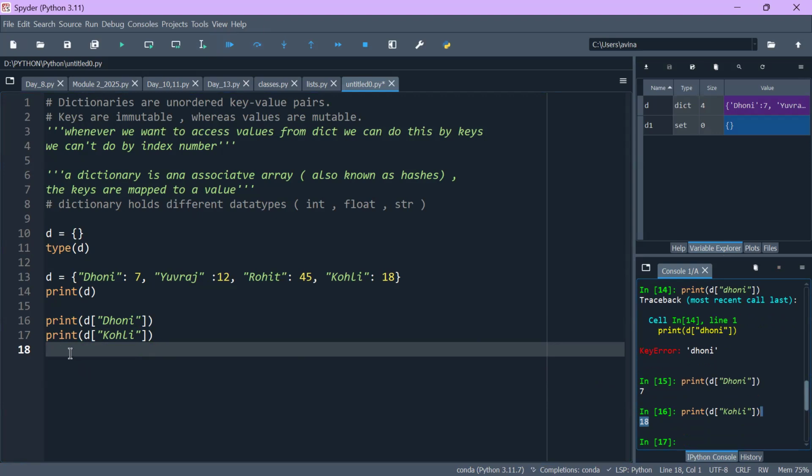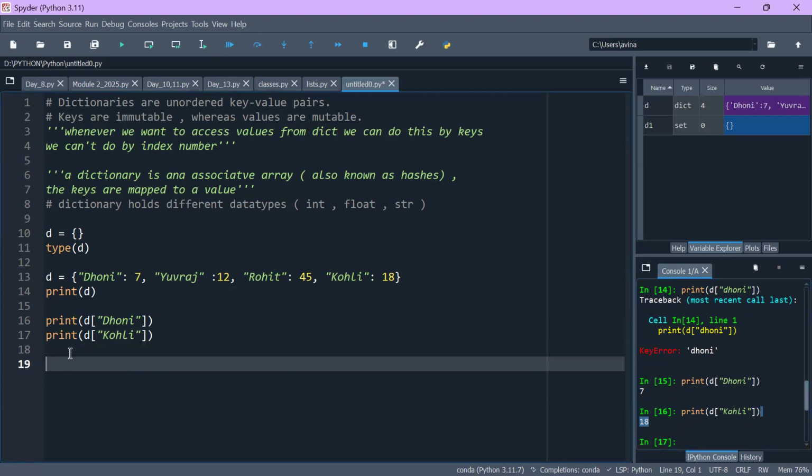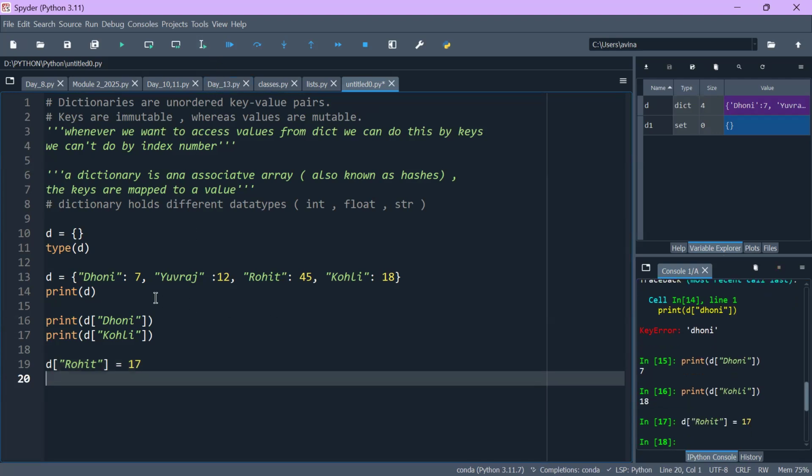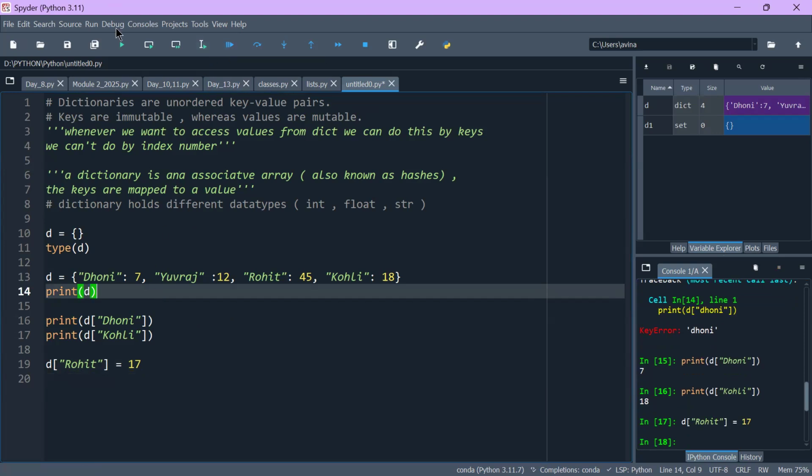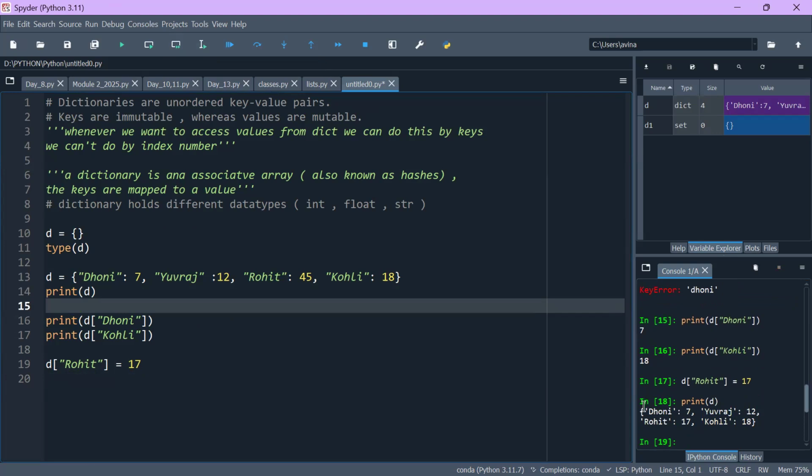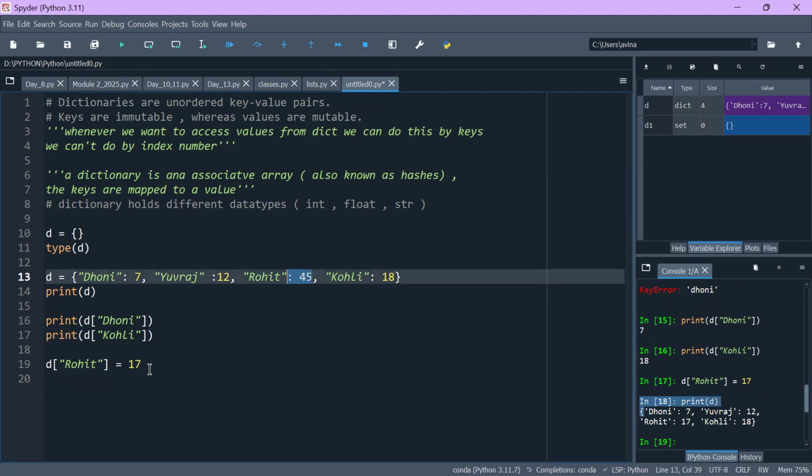Okay. And what if I want to update the value inside a dictionary? Update the value of a key. We can do it similarly, just writing here D is equal to, again, I will write here Rohit, and I will apply its jersey number as, for example, 17. Okay. Now let's execute this line. I've executed it. Now if I print the dictionary, you will see here Dhoni 7, Yuvraj 12, Rohit 70, and Kohli 18. Previously, Rohit was 45, and we have updated it. Okay.